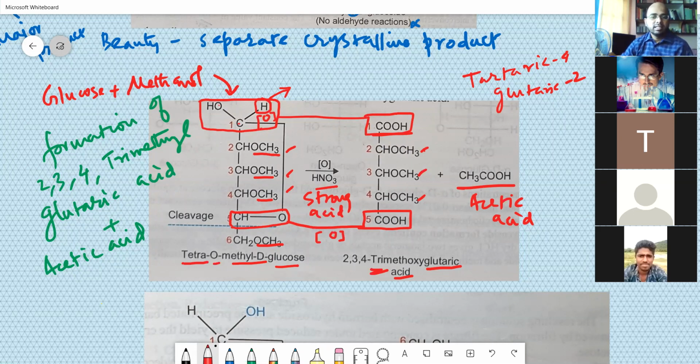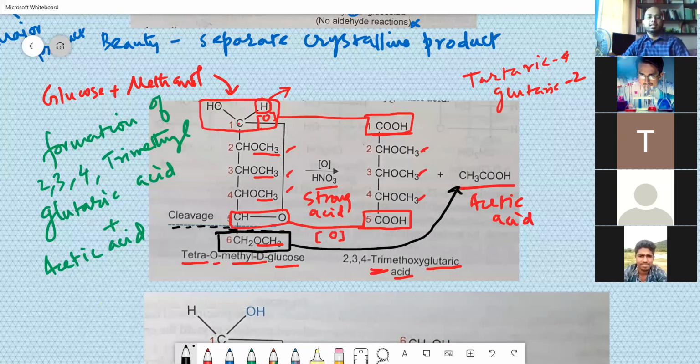It suggests that there is a cleavage, a breaking. What is happening here? Breaking is taking place in the molecule, and you get an acid. Why does it break? It breaks because the first carbon atom, second carbon atom, third carbon atom, fourth carbon atom, fifth carbon atom are linked by means of an oxygen atom like this.